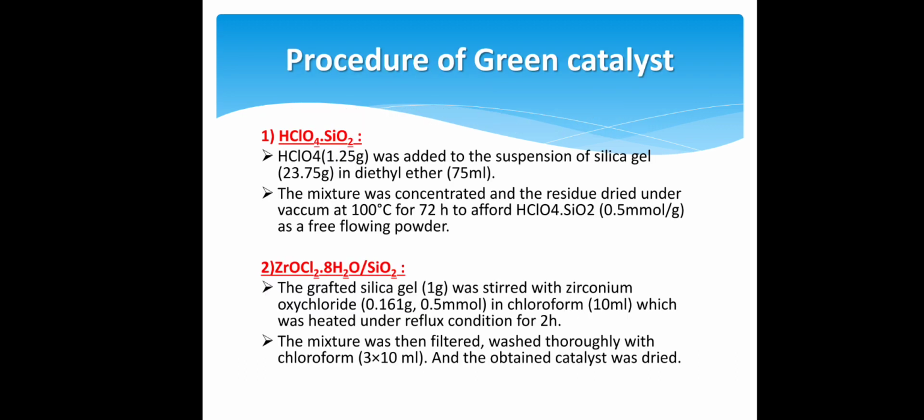Now, procedure for green catalyst. First, procedure for the silica-supported perchloric acid. HClO4 was added to the suspension of silica gel in diethyl ether. Then the mixture was concentrated and the residue dried under vacuum at 100 degrees Celsius for 72 hours to afford silica-supported perchloric acid as a free-flowing powder.